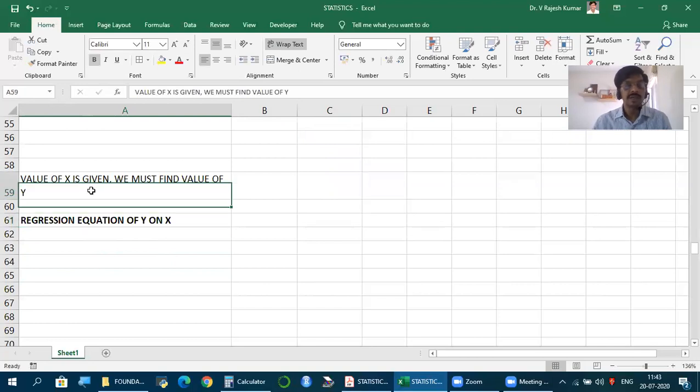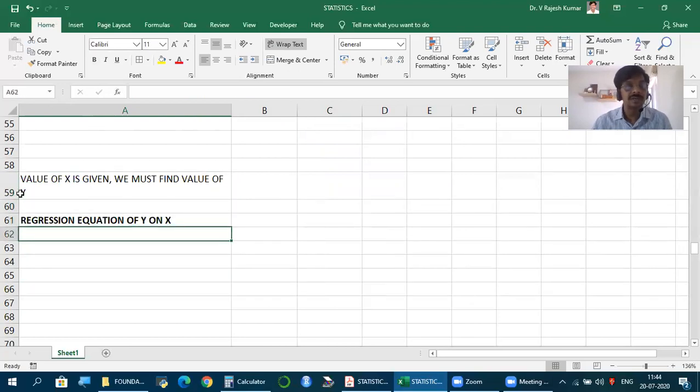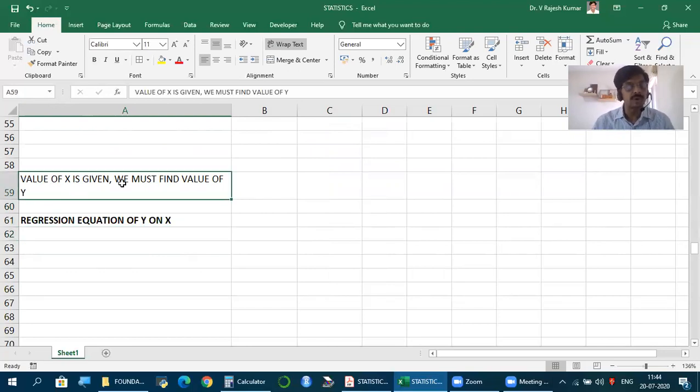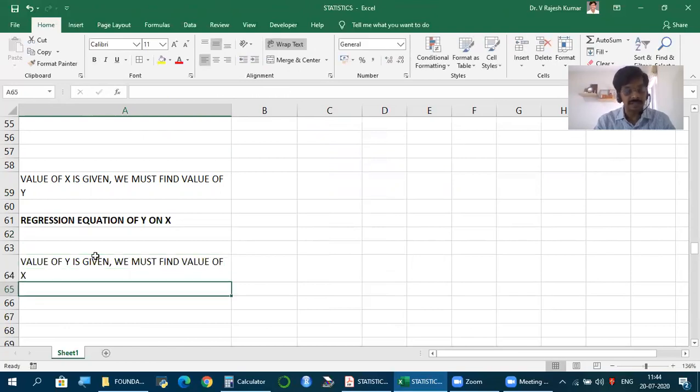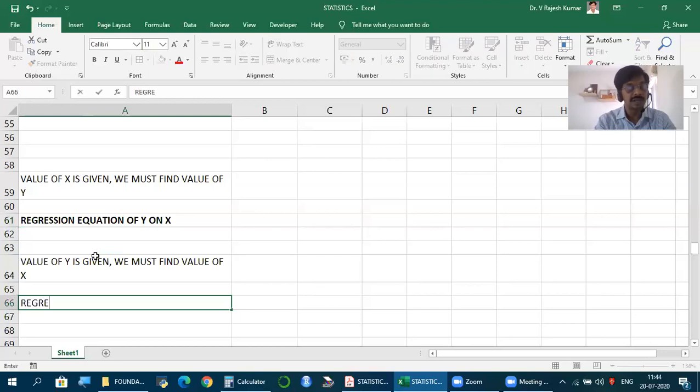You see, we know x value, we should find y value. So whichever we have to find, that we write first. So regression equation of y on x. Obviously, let's say value of y is given, we must find value of x. Then we make what is called regression equation of x on y.